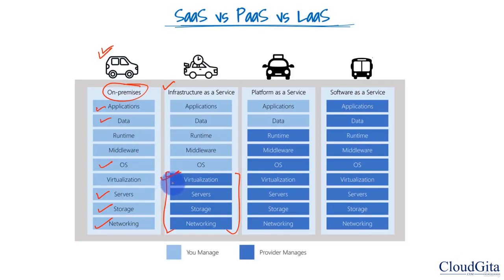But what we want to do on that infrastructure, what kind of operating system we want, what kind of middleware we want, what kind of application or data or software we want to install on that, all of this is our responsibility. And that's why this is infrastructure as a service. This is like renting a car. The car is not mine. Similarly, the infrastructure is not mine, but I can use that infrastructure the way I want.